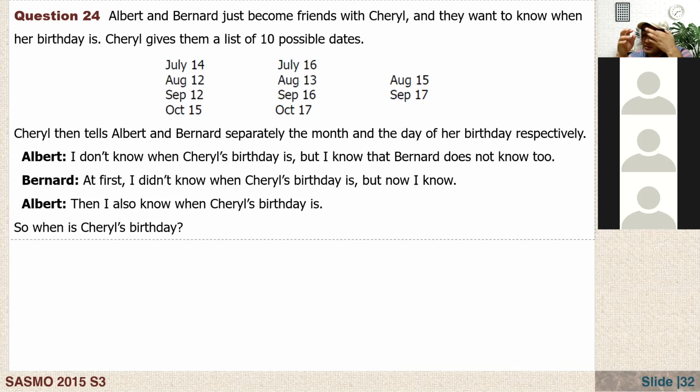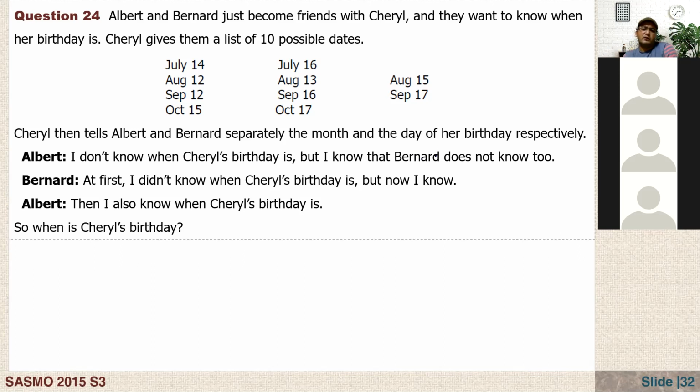That's a very interesting question, but it's a logical question. It says that Albert and Bernard, let's say A and B, just became friends with C, Cheryl. And that's why they intentionally chose these names. So it's easy, A, B, C. And they don't know when her birthday is. But Cheryl gives them a list of 10 possible dates: May 15, May 16, May 19, June 17, June 18, July 14, July 16, August 14, August 15, August 17. Cheryl then tells Albert and Bernard separately the month and the day of her birthday, respectively.